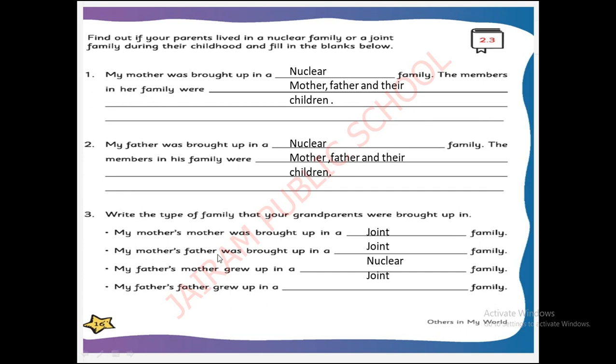My mother's father. Who is mother's father? Grandfather. Super. Was brought up in a joint family. Next, my mother's mother. Who is mother's mother? Grandmother. Super. Grew up in a nuclear family. Next, my father's father. Who is father's father? Grandfather. Super. Father's father is grandfather. He grew up in a joint family. See, this is for an example. You have to talk with your parents and ask them and write. Okay. Shall we go to the next one?